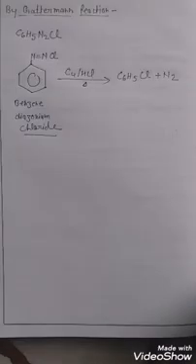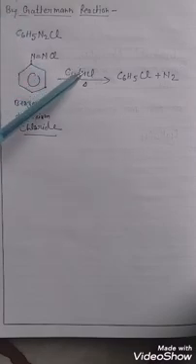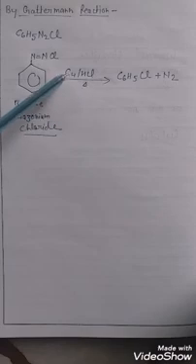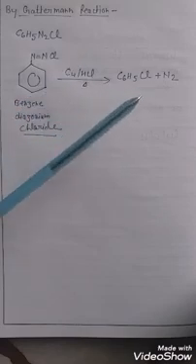Second is the Gattermann reaction. In the Gattermann reaction, benzene diazonium chloride on heating with HCl and copper powder gives chlorobenzene.